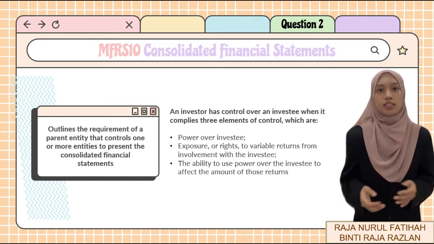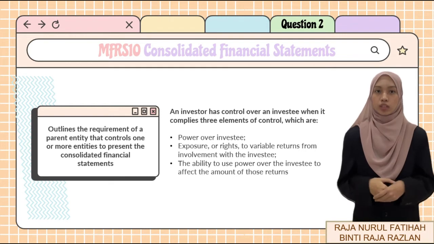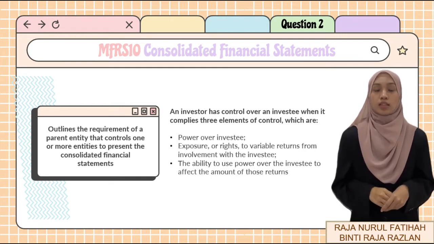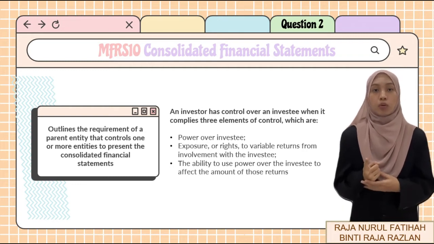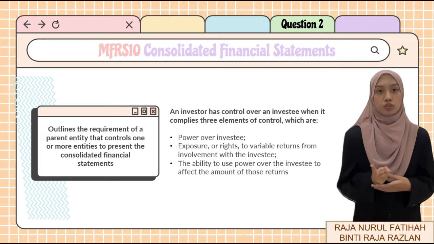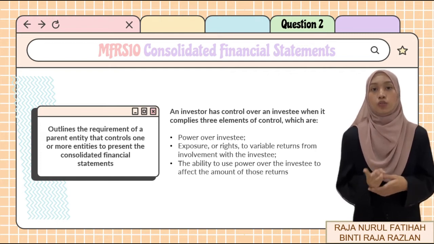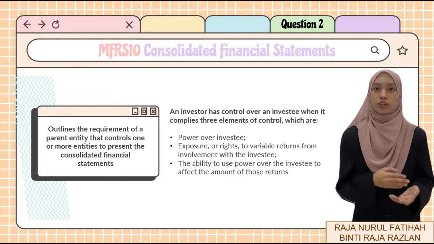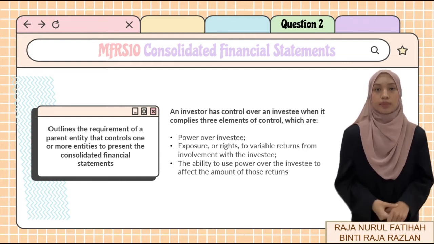An investor is said to have control over an investee when it complies with the control principle. The control principle in this standard sets out three elements of control, which are number 1, power over the investee, number 2, exposure or rights to variable returns from involvement with the investee, and the last one is the ability to use power over the investee to affect the amount of those returns.